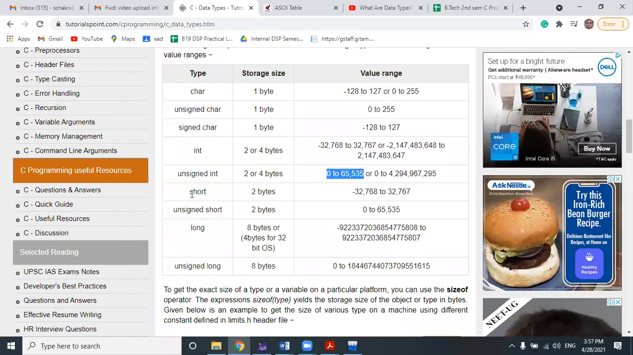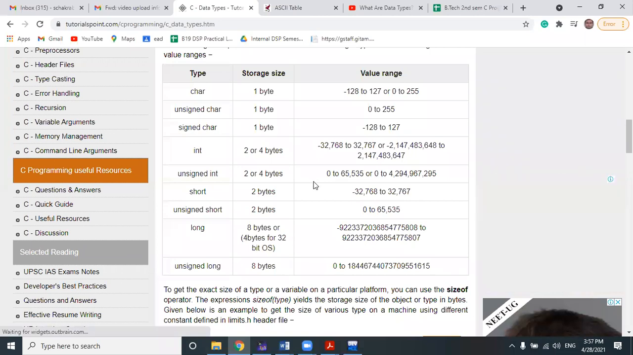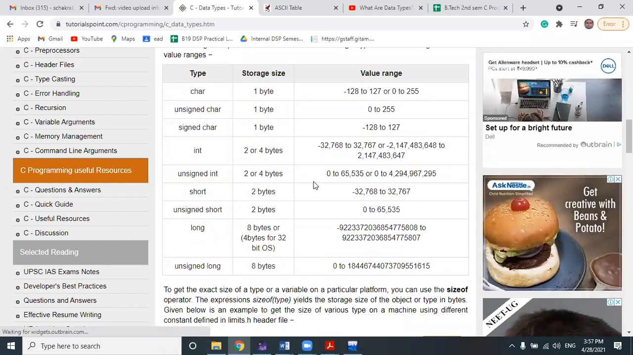There is another data type called short, which is also 2 bytes and has a similar range to integer. But sometimes integer has 2 bytes and sometimes integer has 4 bytes. So can anyone tell me why it is written as 2 bytes or 4 bytes? Anyone of you? Why is it written as 2 bytes or 4 bytes?